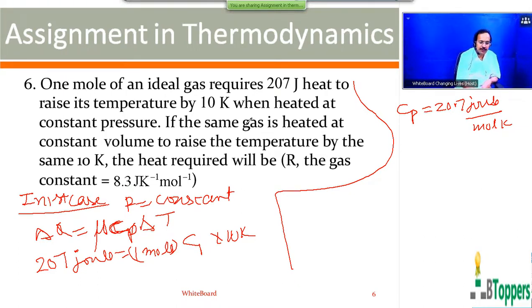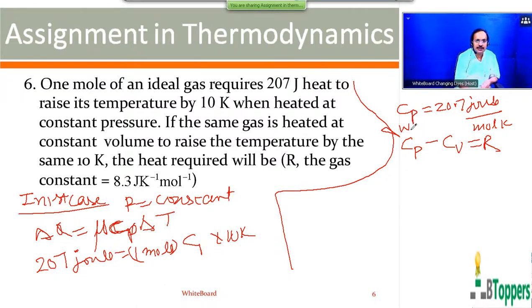So to calculate the heat energy absorbed by the gas, when it is heated at constant volume, we have to find the molar specific heat of the gas at constant volume. So the difference in the molar specific heat of gas at constant pressure and molar specific heat at constant volume for any ideal gas is same as the molar gas constant. So molar gas constant is given in the problem.